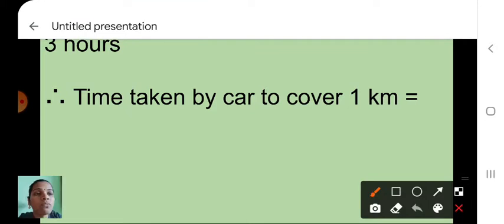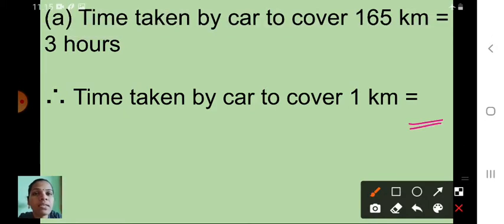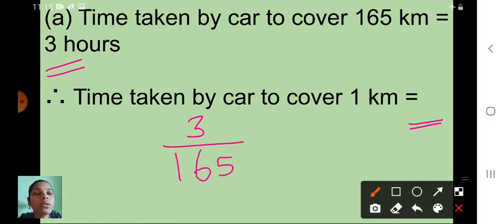See here, which value will come here? This 3 upon 165 will come. So time taken by car to cover 1 km is equal to 3 upon 165. Here we can cancel this 3 upon 165. 3 ones are 3. In 16, how many 3s are there?